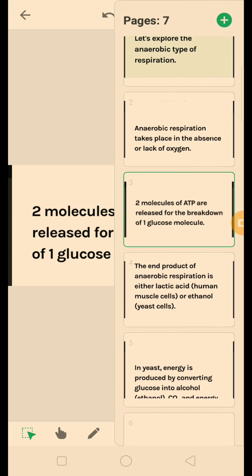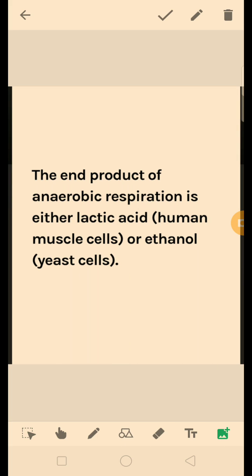Now let us see what is next. The end product of anaerobic respiration is either lactic acid or ethanol. When we do very vigorous exercise, lactic acid is formed in our muscles and that pains a lot. It can be corrected by having a steam bath or by pressing our muscles hard. That will give a proper amount of oxygen to the muscles and our muscles get relaxed.